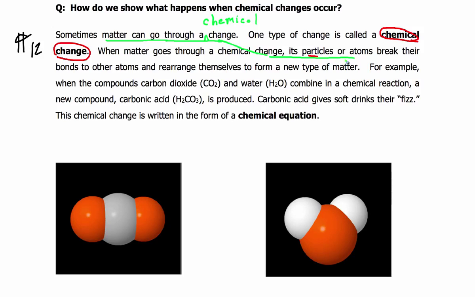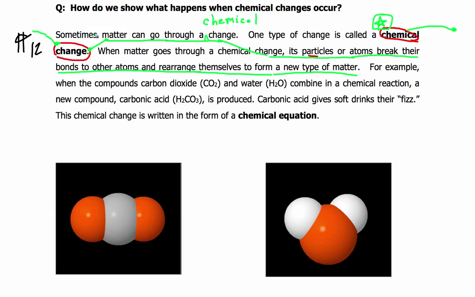Its particles or atoms actually break their bonds, or they break apart and rearrange themselves to form a new type of matter, usually many times a completely different substance. So let's get this linked to chemical change. Remember, this goes over into this other side right here. So those two words go together, chemical change. All right, so let's finish this paragraph, and then I'll show you what I mean.